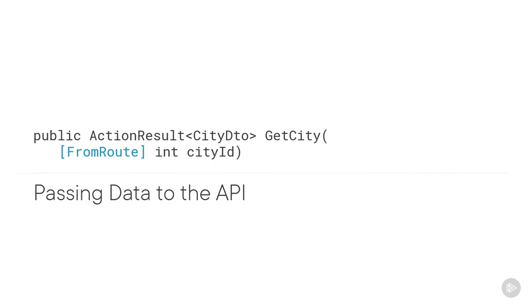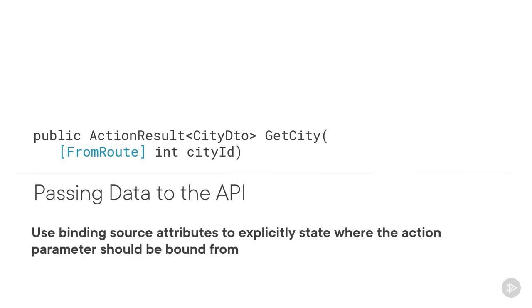For an API as ours, the ones that are most useful are FromBody, FromHeader, FromQuery, and FromRoute. For example, we could change our GetCity action by explicitly stating that the city ID is coming from the route. Yet, even though we haven't used a binding source attribute like this when getting a city, our code still worked.